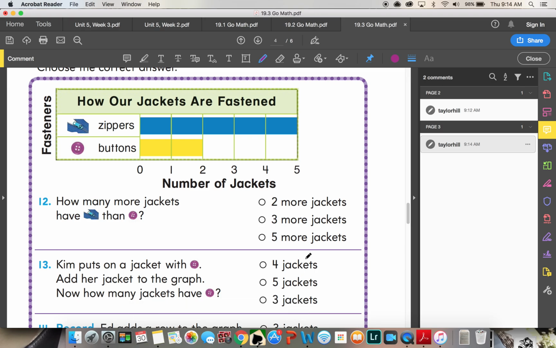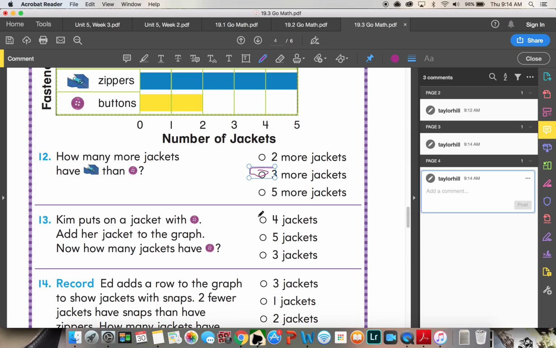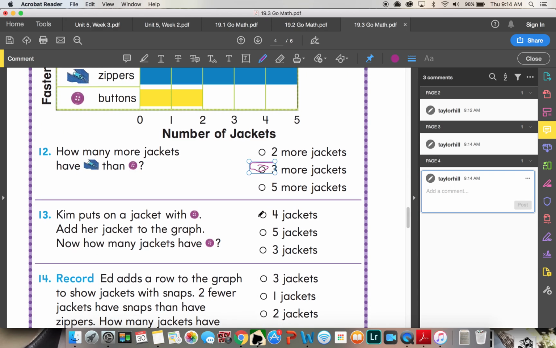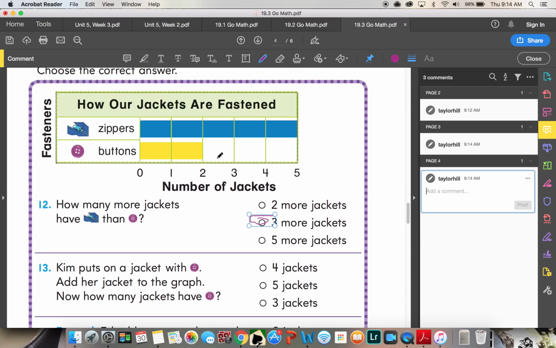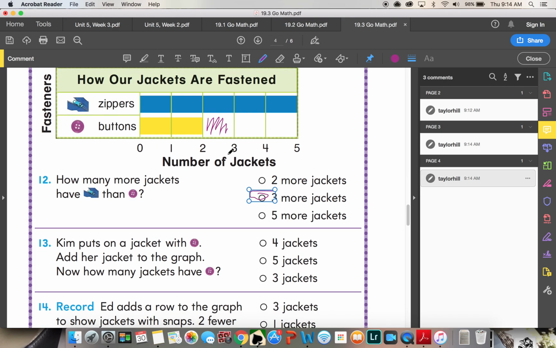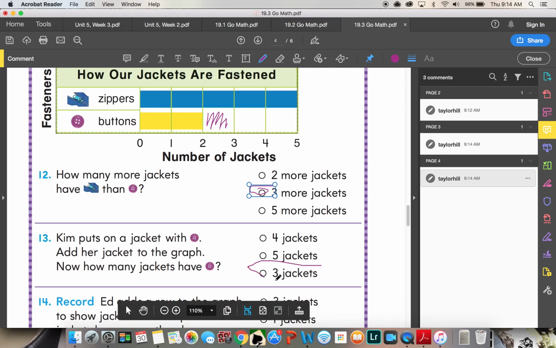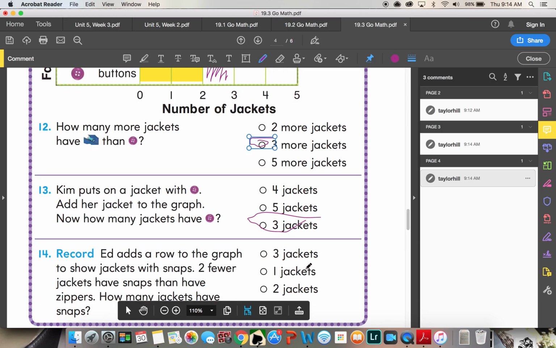All right. How our jackets are fastened, zippers and buttons. How many more jackets have zippers than buttons? So let's look at the graph. 1, 2, 3, 4, 5. Okay, so we have 5 zippers, 1, 2 buttons. So how many more jackets have zippers than buttons? So 5 minus 2 is 3. Kim puts on a jacket with a button. Add her jacket to the graph. Now how many jackets have buttons? So we're going to add it to the graph. Okay, and then we have 3 jackets with buttons.